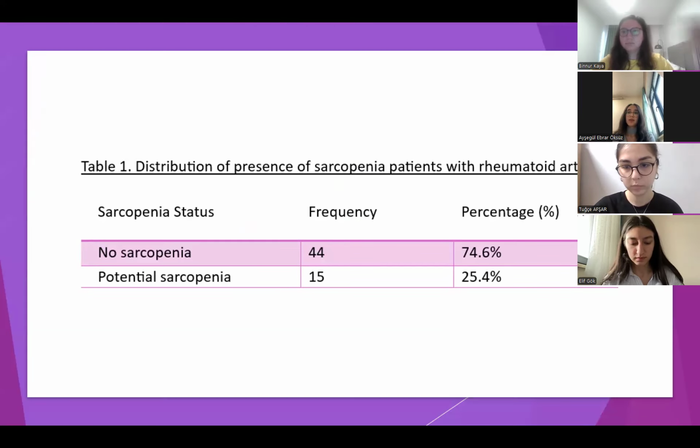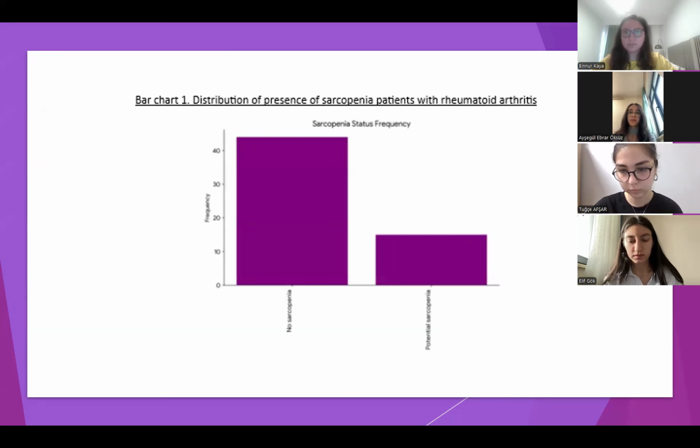In this table, we can see that the frequency of no sarcopenia is 44 patients, with 74.6%. And potential sarcopenia is seen in 15 patients, with 25.4%. And here we can see the bar chart of the same data.